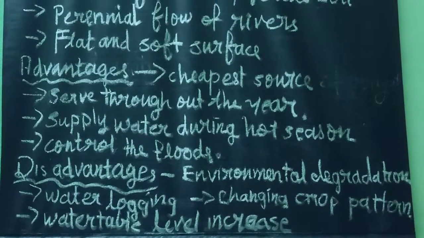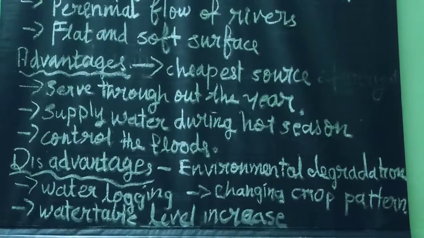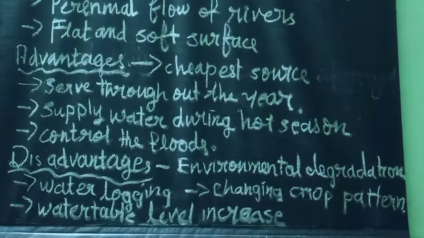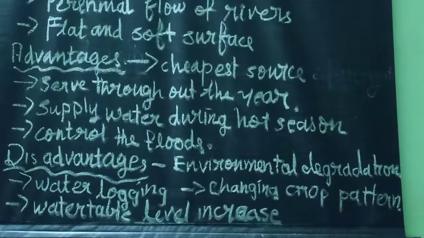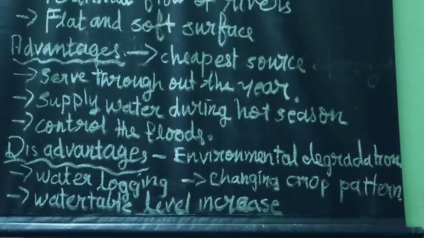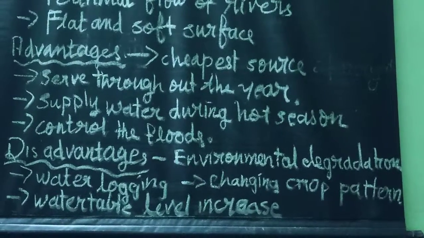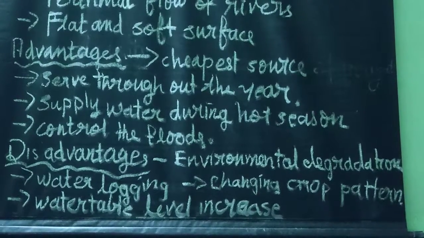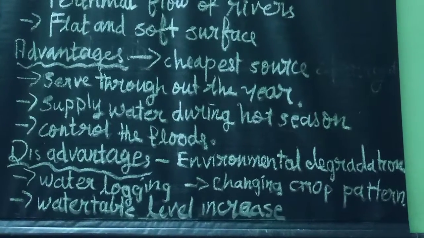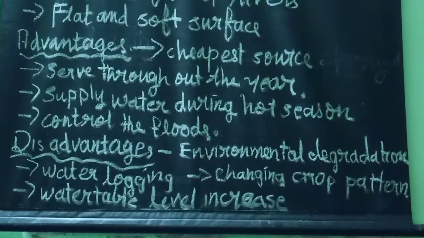It serves throughout the year. Perennial canals supply water throughout the year, and supply water during the hot season also, and control the floods. Perennial canals or inundation canals will also control floods. Apart from that, with the help of canals, water can be transported from water surplus areas to water deficient areas. For example, the Indira Gandhi Canal has transformed the barren land of Rajasthan into rich agriculture fields.